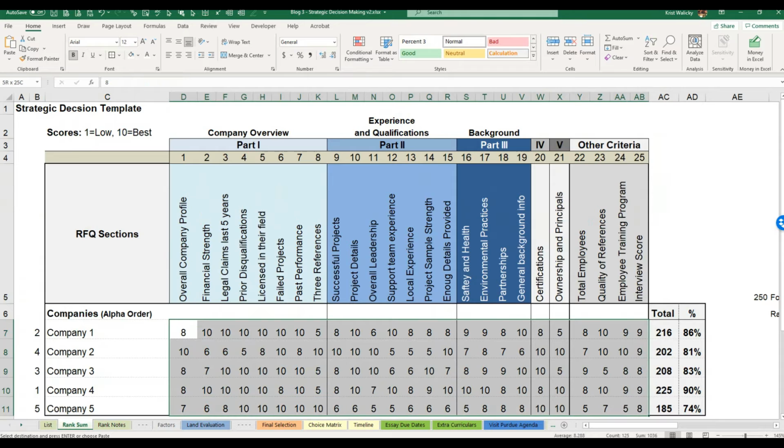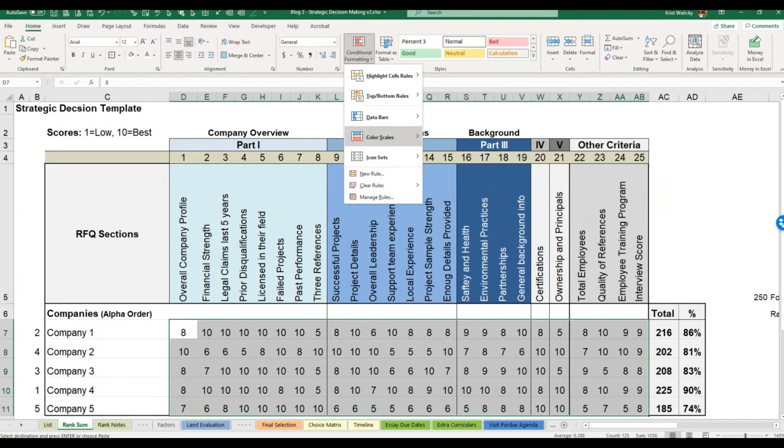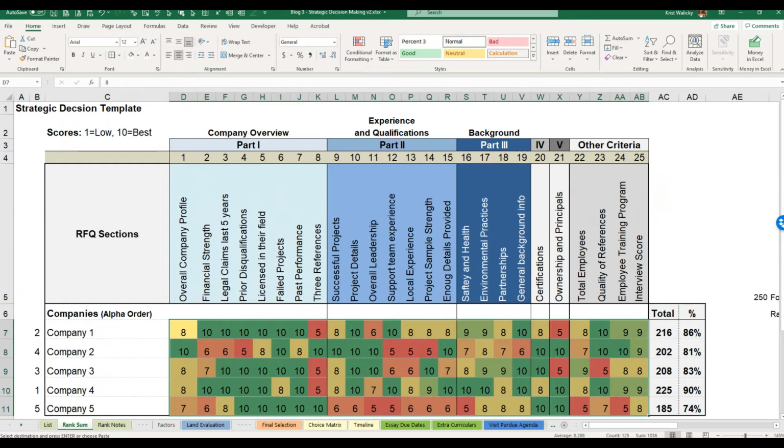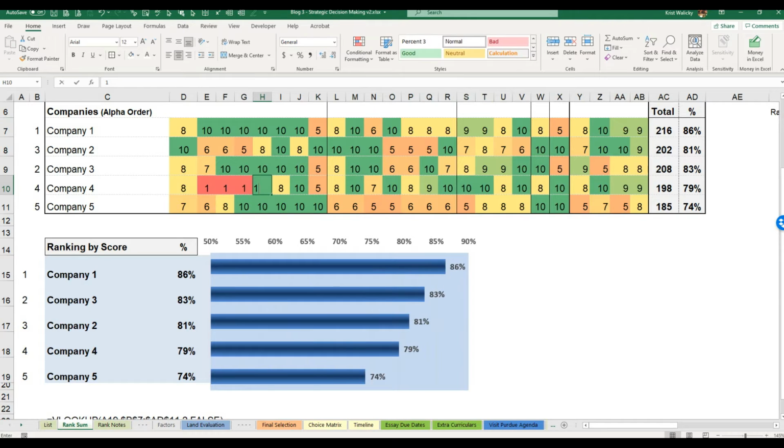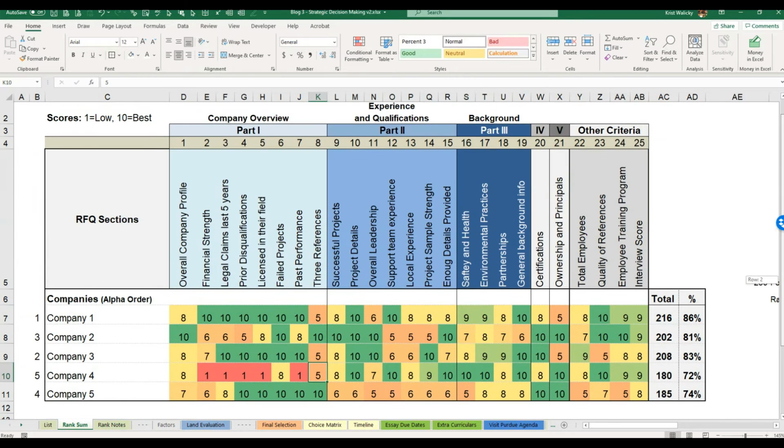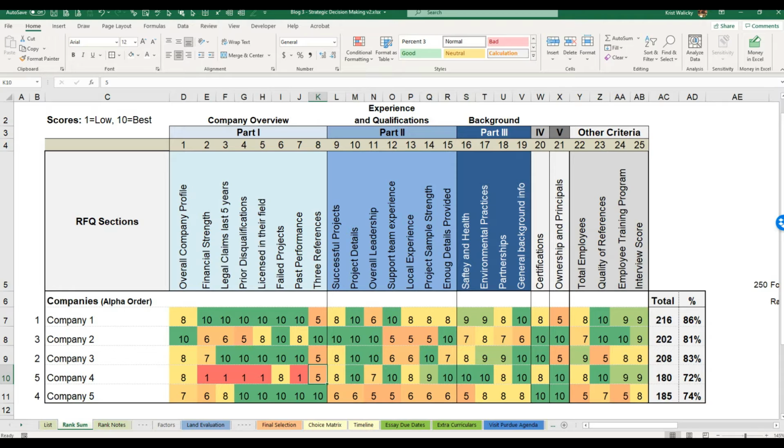One more step to increase the formatting is conditional formatting. We can use a color scheme to say the number 10s are shown in green and everything else is either yellow or red. And what that does is, just in case you wanted to do the what-if scenario, right now number 4 is the top of the list, as you can see on the graph, but if I change these to 1, automatically the graphs change and the companies are resorted. So really powerful tool in terms of ranking. Otherwise it would be so hard to really make this decision.